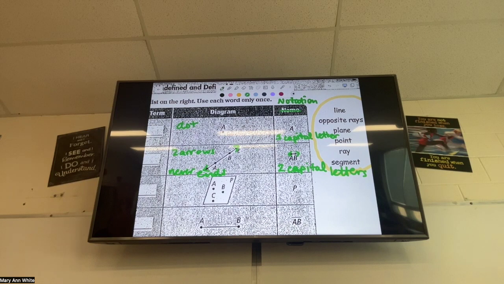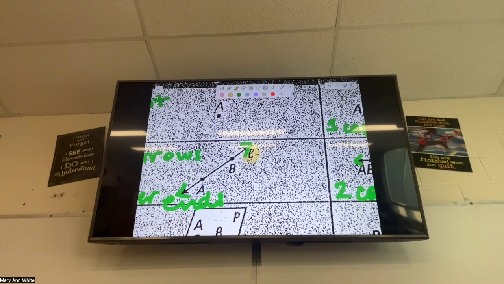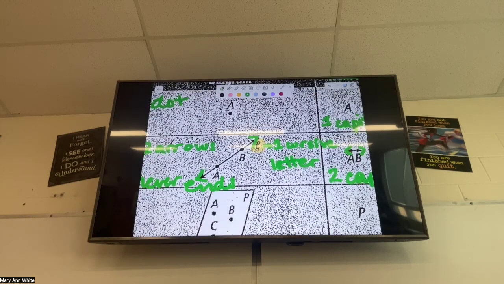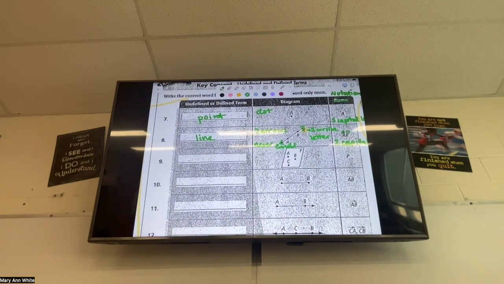Now, do you see that there is kind of this squiggly line right there? What's that? Anyone know what that symbol is right there? The E. Not an E, it's an L. It's a cursive L, so it could be one cursive letter as well. So instead of 2 uppercase print letters, 2 capital letters, it could be 1 lowercase cursive letter. I'm gonna argue that you guys are probably not gonna use that, but I might, or the worksheet might, and I want you to know that that means a line, okay? That's 1 cursive letter.